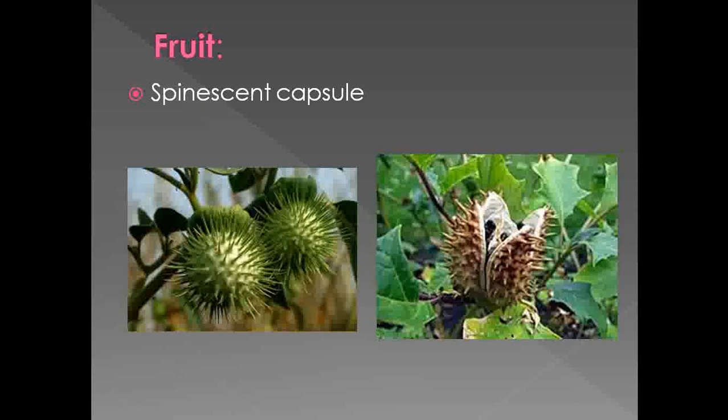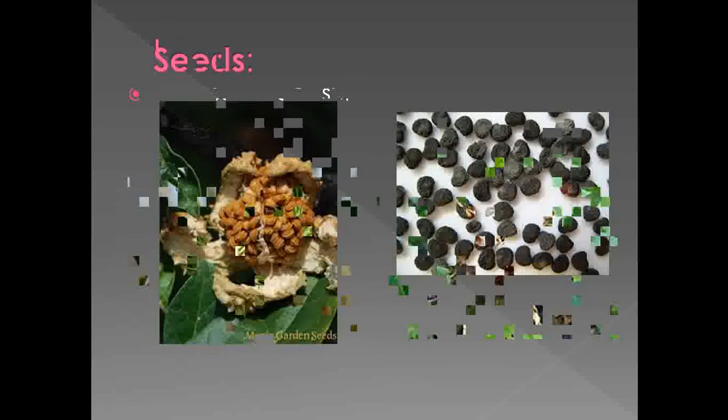So these are the morphological characters, that is, the vegetative characters. Under that we have studied the habit, root, stem and leaves. Under the reproductive characters we have studied the type of inflorescence, flower, calyx, corolla, androecium, gynoecium and the type of fruit. By observing all those characters, we have to write the floral formula.